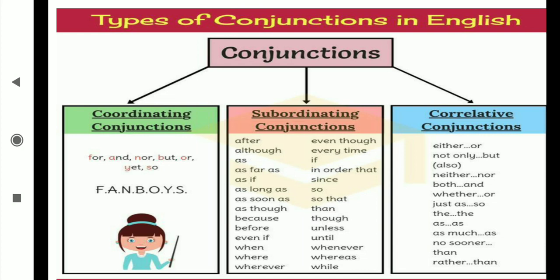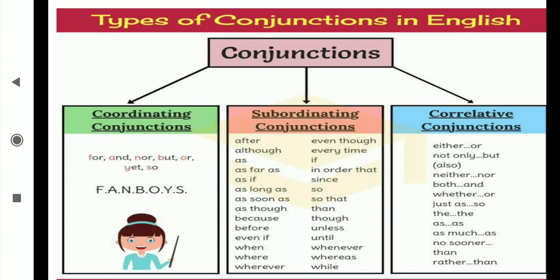What is the full form? F for, A for and, N for nor, B for but, O for or, Y for yet, S for so. In the coordinating conjunction, we use only these 7 conjunctions.